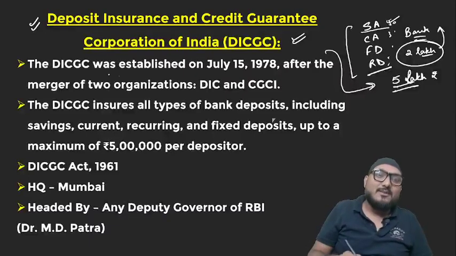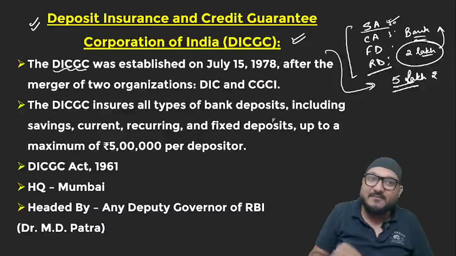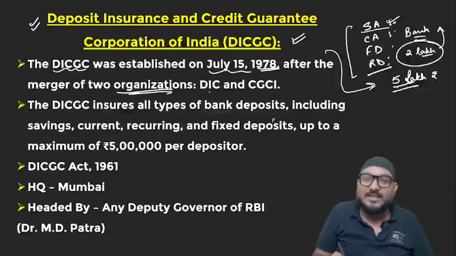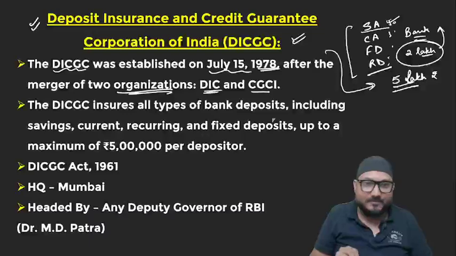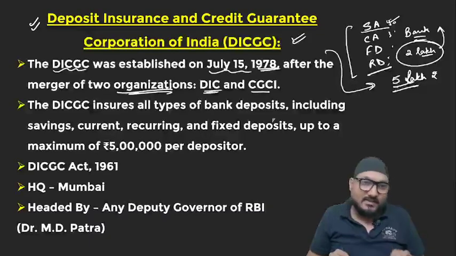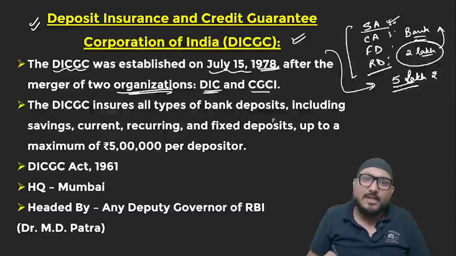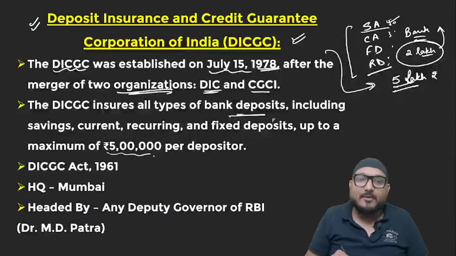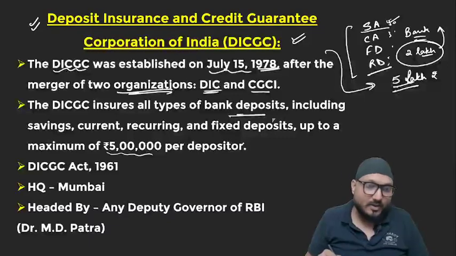All right. So how was this DICGC established? DICGC was established on July 15, 1978 after the merger of two organizations, that is DIC and CGCI. DICGC insures all types of bank deposits, whether it is saving, current, recurring, FD, everything. And you are paid up to a maximum of 5 lakh per depositor, as I already told you.